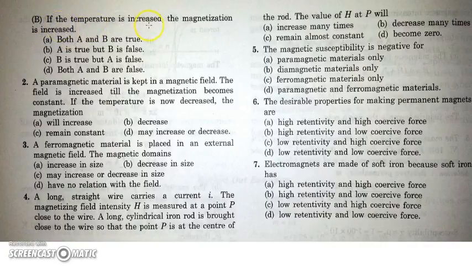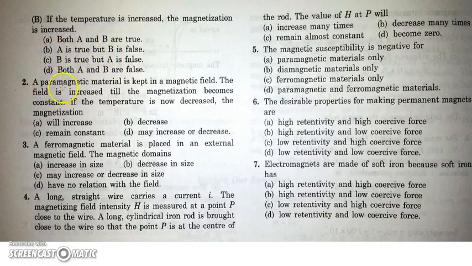With increase in temperature, the random motion of atoms increases and it becomes difficult for aligning those magnetic moments which are now vibrating more randomly and with more energy. So, with increase in temperature, magnetization decreases. So statement A is true and B is false. We are left with option B.